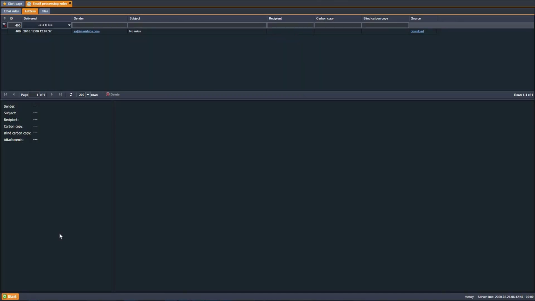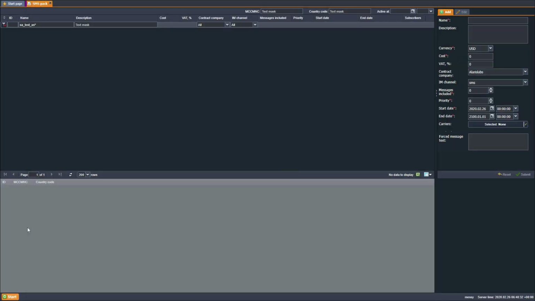The length of the carbon copy and blind carbon copy fields has been extended in the database table. Previously, they could contain up to 256 symbols. Now their maximum length is 4000 symbols. If the fields are longer than allowed, during email import they will be trimmed to the last complete address. The field forced message text has been removed from the SMS packs as it was out of use.